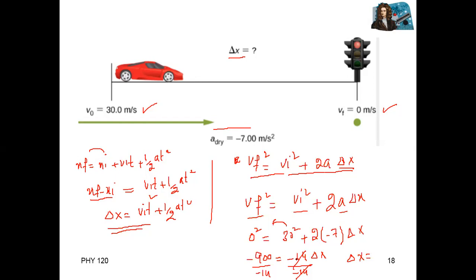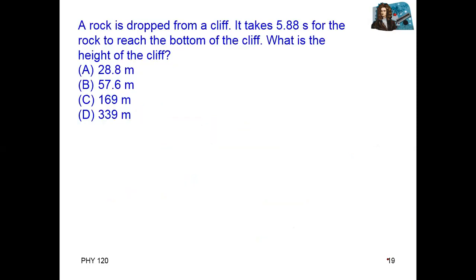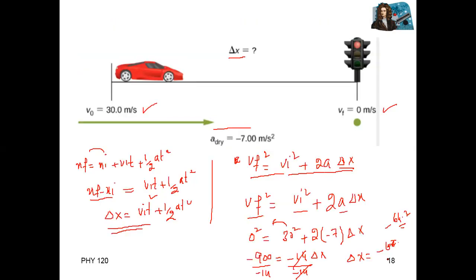So 64.2. Yes, 64.2. Clear? And it's positive, sir? Yes, distance is always positive, so you can write plus.